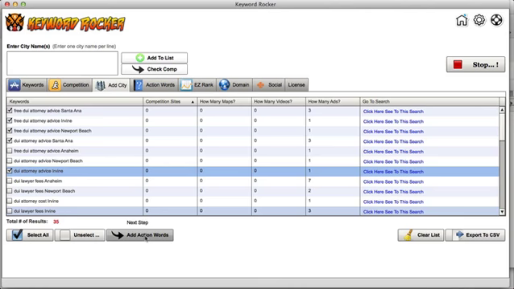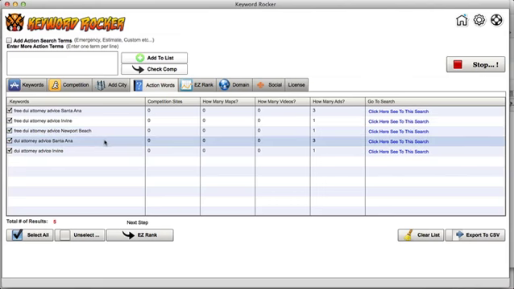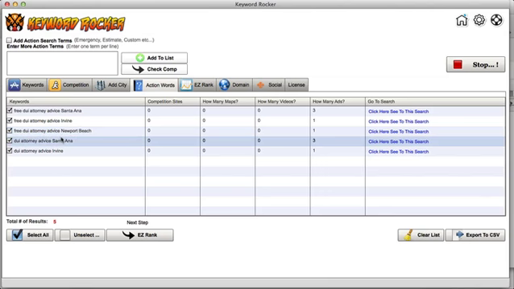So I'm gonna go ahead and add action words. All right, now this is awesome. Why? Because how many times are you sitting there going, you know what if, how about affordable? Or, in this case, custom wouldn't obviously work, but in some cases custom would work, or emergency or estimate or something like that. Or cost or fees. I know we have some of those in there already. Actually, we don't. I just chose the advice ones. But let's go ahead and do that.